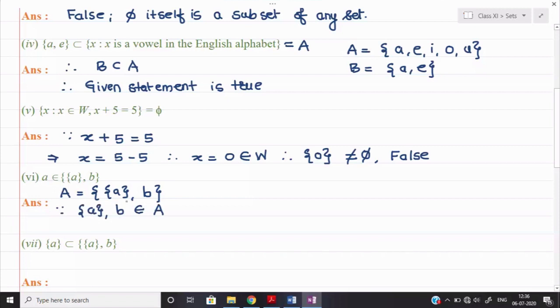As per the definition we have given that. So we can say that therefore A cannot be the element of set A. Hence, the given statement is again here false.